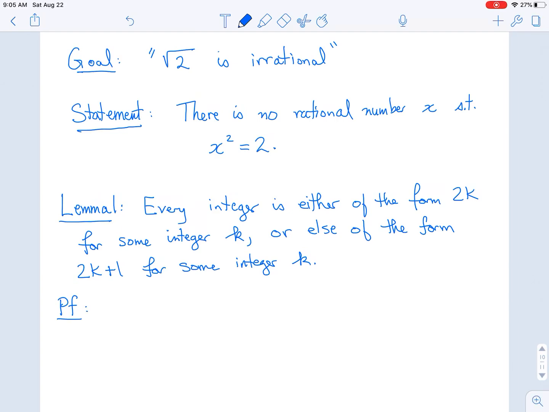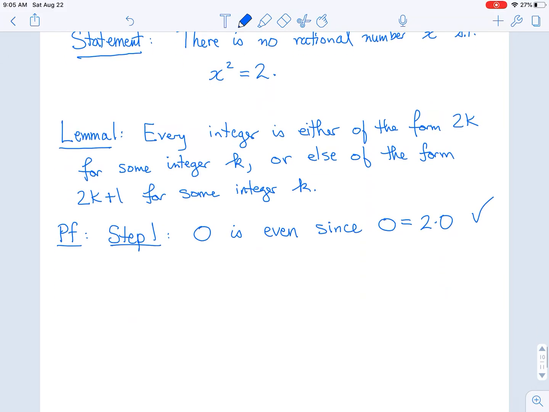Okay. Proof. And so step 1, let's just note that 0 is even, since 0 is equal to 2 times 0. Okay. So we have to show a statement for every integer, and let's just get 0 out of the way, right? So 0 satisfies this condition, so we're done with 0.